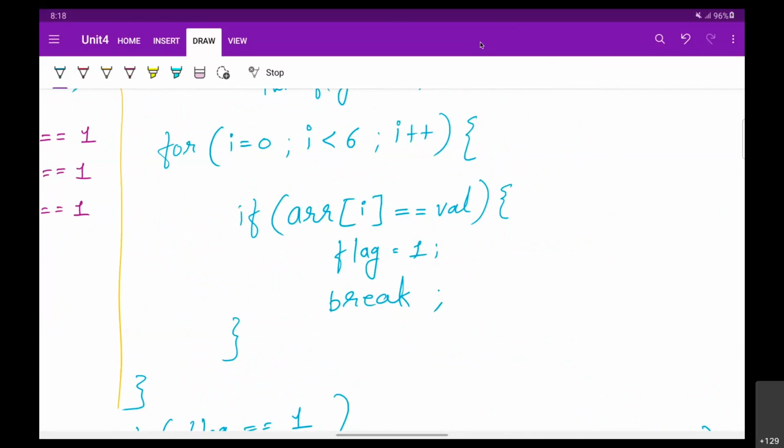Correct. Manav has replied I. Yes, I is going to be the index value, because based on I we have searched that number. Array of I is equals to value or not. और जब भी वो मिला हमने लूप को ब्रेक कर दिया, तो जो भी वैल्यू I की थी, that is going to be your index.